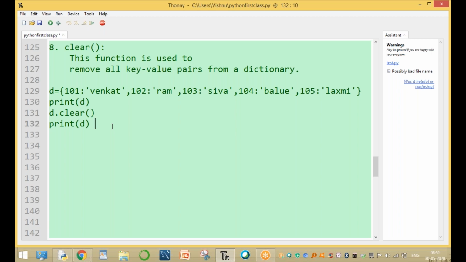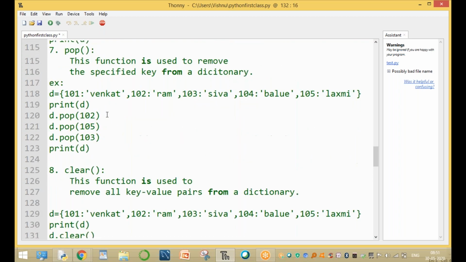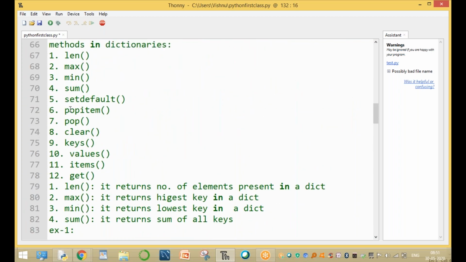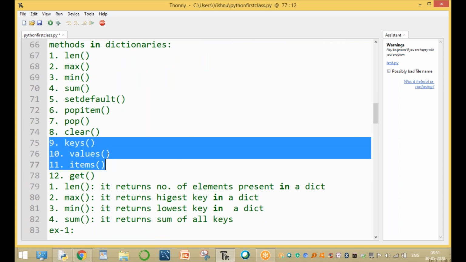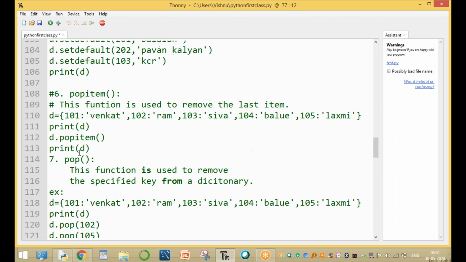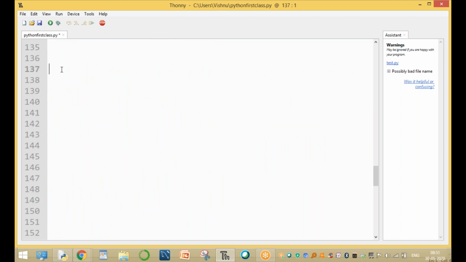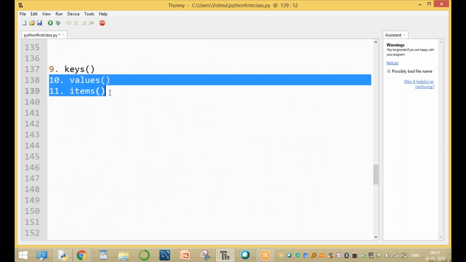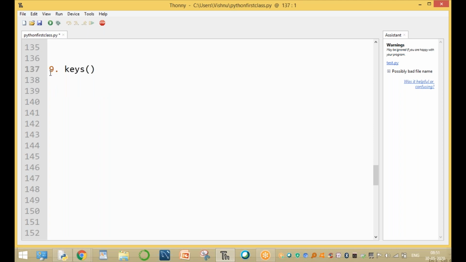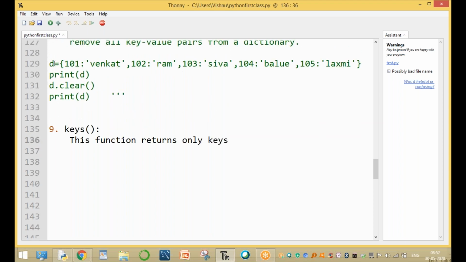Now, one more function, for example, after the clear function. After the clear function, the next ones are keys, values and items. These 3 functions are always important in a dictionary. So now what is the keys function? What is values? And what is items? Now this function returns only keys. For example, sir, this is a dictionary.